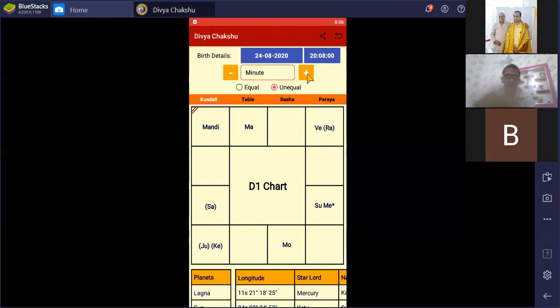So I am just pressing plus here. It's showing 9, then if I plus again, 10, and we can also minus it. If I choose seconds over here and plus, it will show 1 second, 2 seconds like that. Fine. There are equal and unequal sections. Here is a chart. I am using the South Indian chart.